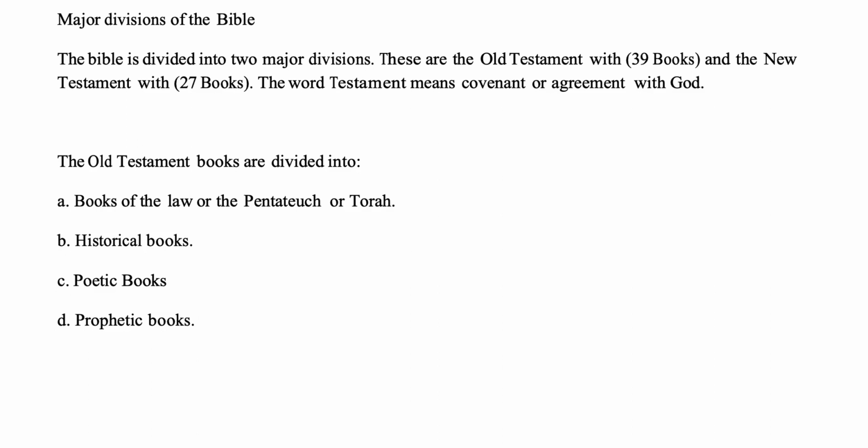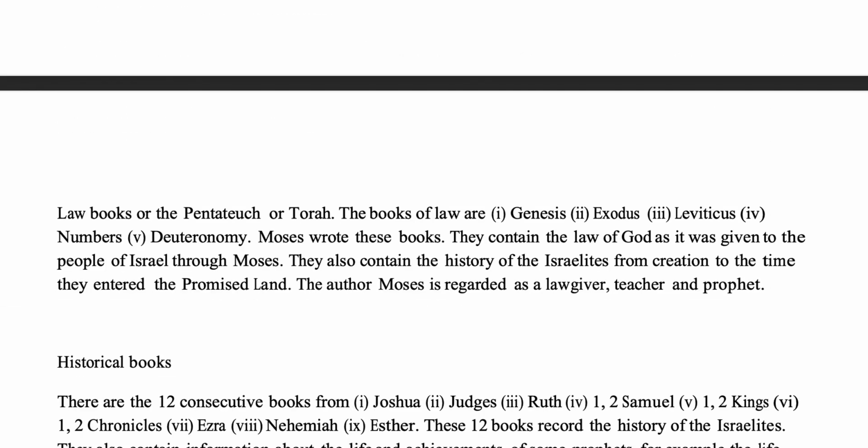The Old Testament books are divided into: A. Books of the Law or the Pentateuch or Torah. B. Historical books. C. Poetic books. D. Prophetic books.